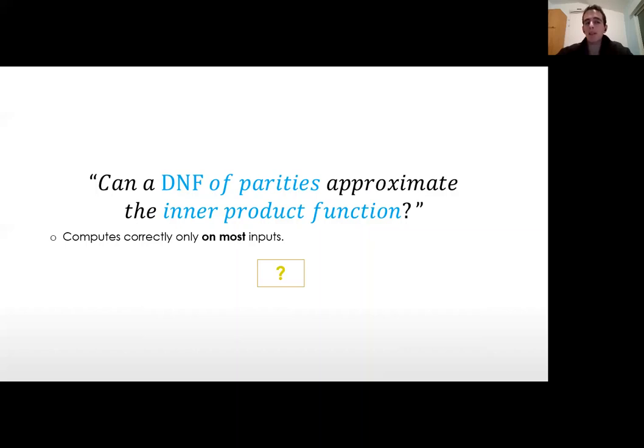But maybe surprisingly, all the known techniques for proving lower bounds that work in the case of exact computation start breaking down here in the case of approximation. So intuitively, making progress in the case of approximation will give us a better understanding of general circuit lower bounds. And that was also our goal and our motivation behind our work.